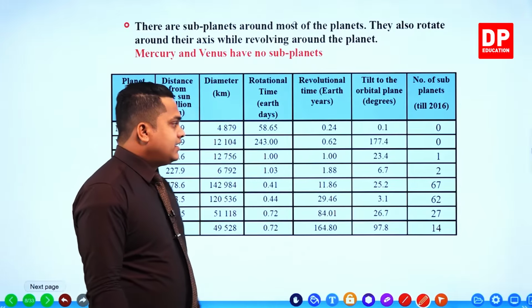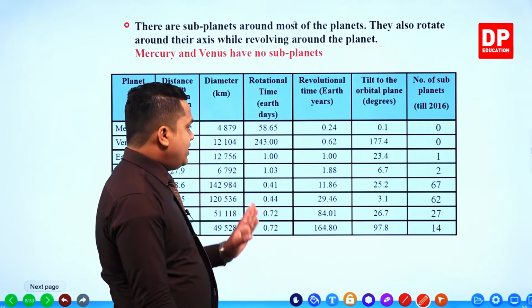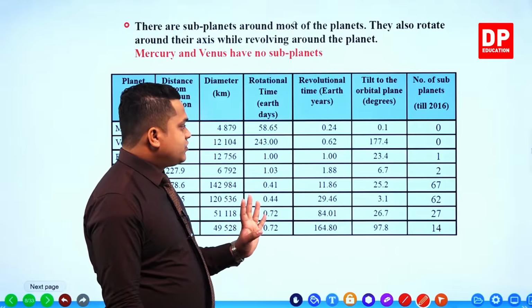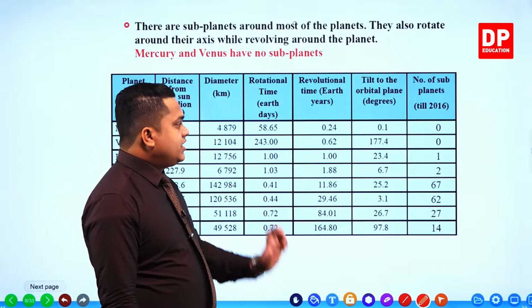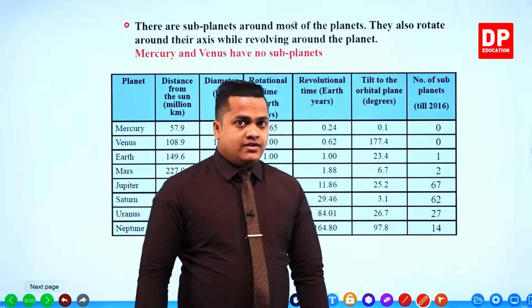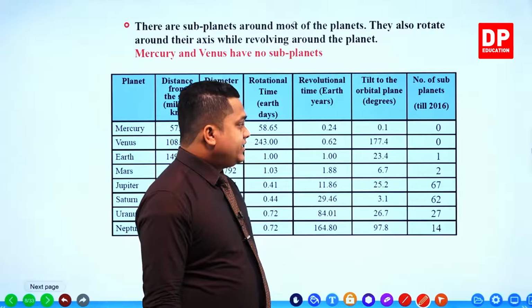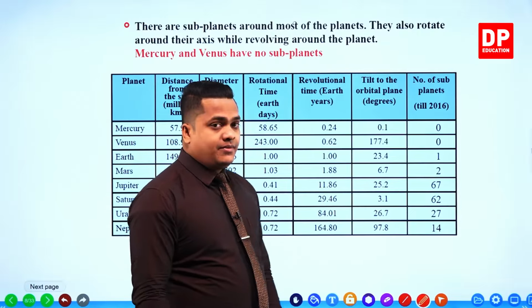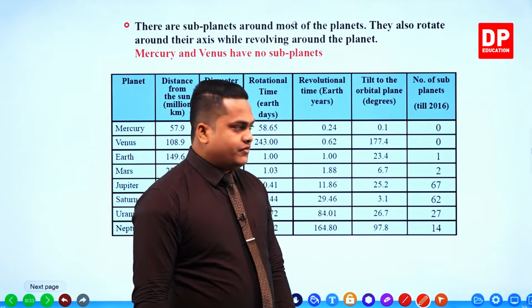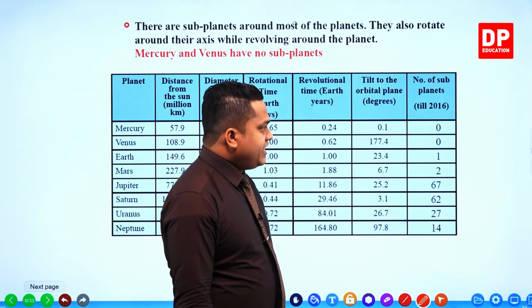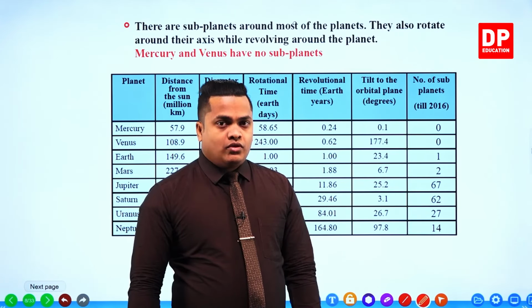We know that our Earth takes just 1 day to rotate around its own axis, then 1 year to revolve around the Sun. Then the tilt is 23.4. Then, my dear children, we have one subplanet called the Moon.